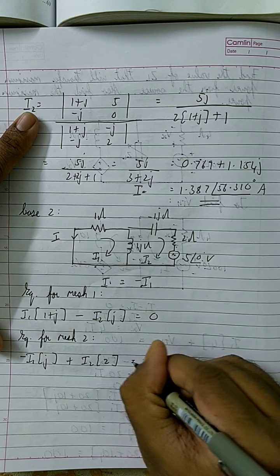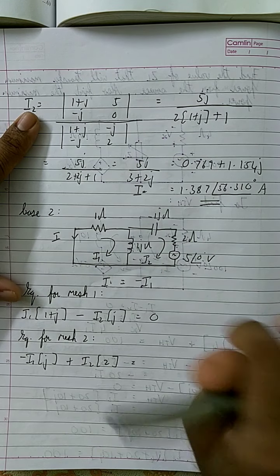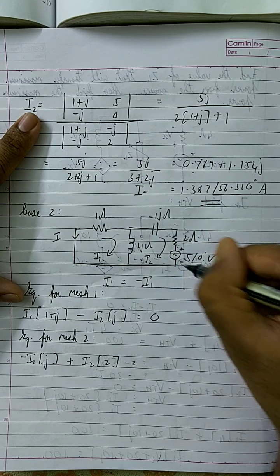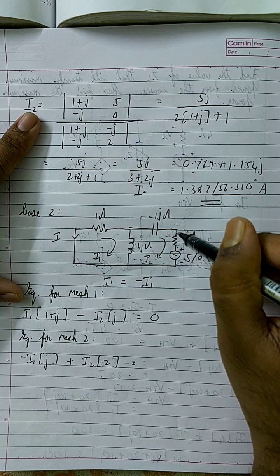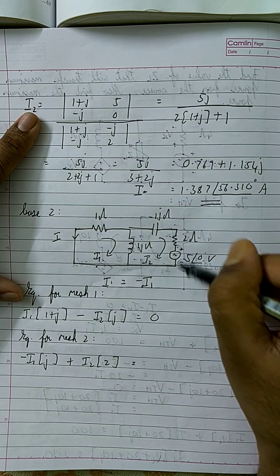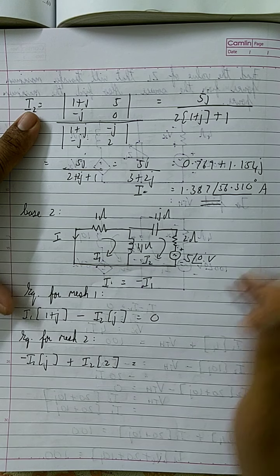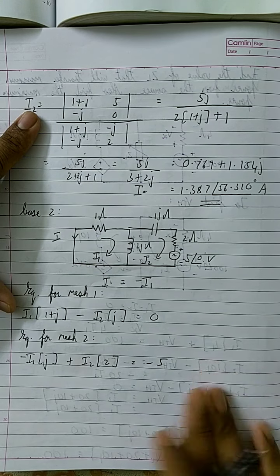So I2 into 2 is equal to, and what about the voltage source? This I2 current is flowing from top to bottom into the positive terminal, which means this positive terminal is not generating I2, it is opposing I2. Therefore it is minus 5.